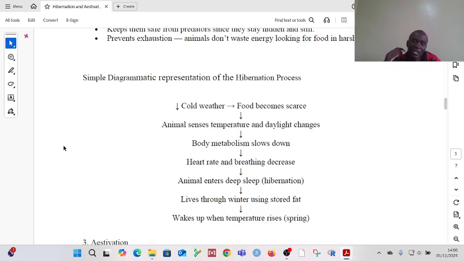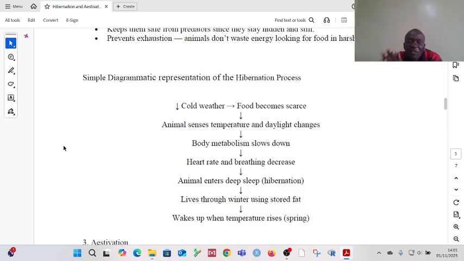Okay? So once the animal has sensed that, then there is generally a slowing down in the metabolism within the body of this particular animal. Once that happens, the heart rate, the breathing, they will all decrease. Then after that, the animal will now enter into the actual hibernation, where it will sort of begin to be inactive and sort of sleep in a particular place.